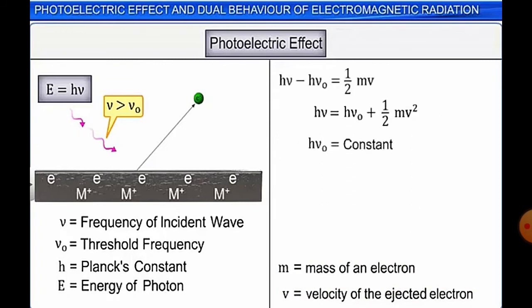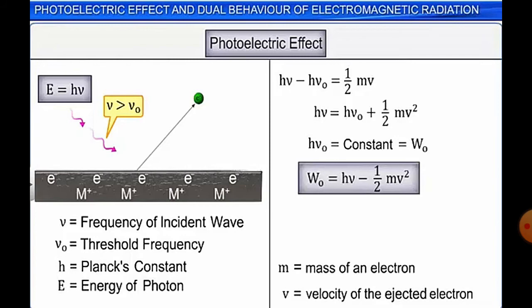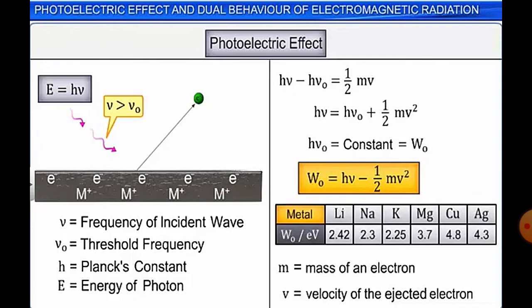So photoelectric effect is the emission or ejection of electron from the surface of the metal by a light having minimum frequency or greater than minimum frequency. H nu naught is a constant and it is called the work function. For each metal, a particular frequency nu naught is fixed. H is the Planck constant, and nu naught is also constant. So W naught is equal to h nu minus half mv square.